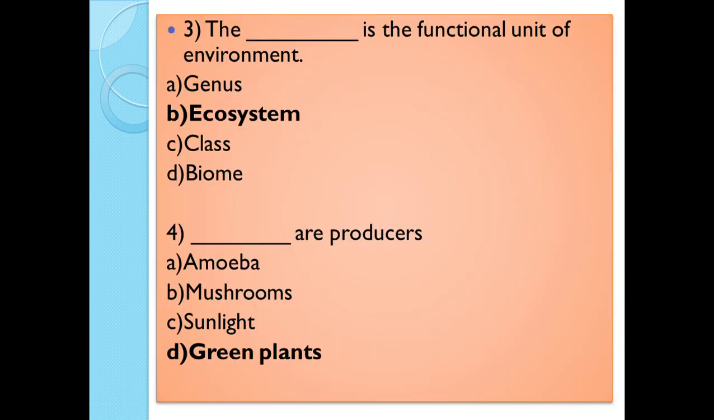Third question is the functional unit of environment is. The answer is ecosystem. Ecosystem is known as the functional unit of the environment. Fourth question. Here we have to identify the producers. The correct answer is green plants. The green plants are producers. So answer is option D, green plants.